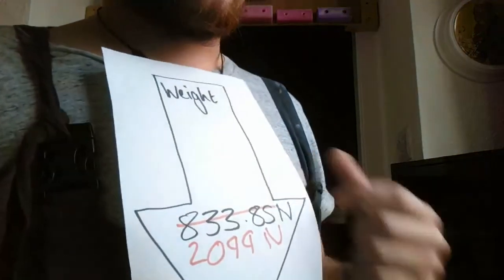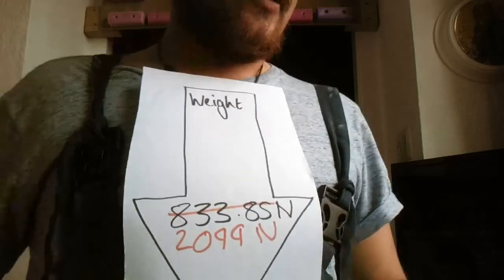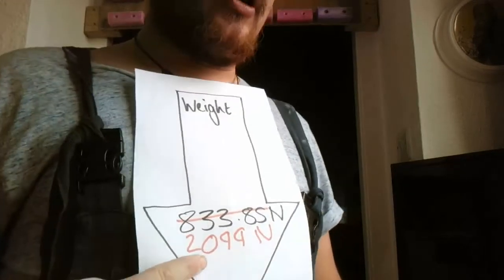Now what would happen if we put me on Jupiter? Well, we have a gravitational field strength of about 20.4, I think it is. So our weight would increase to 2,099 newtons. My mass would be about 200 kilograms.